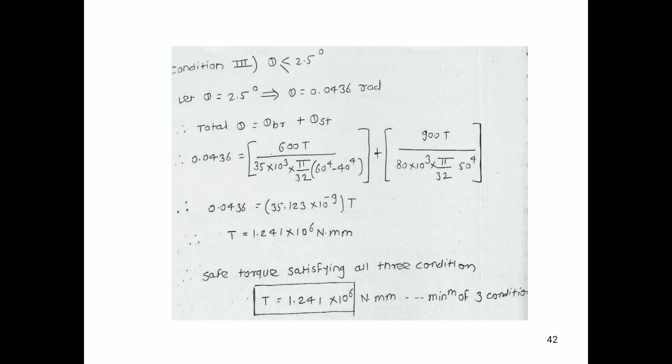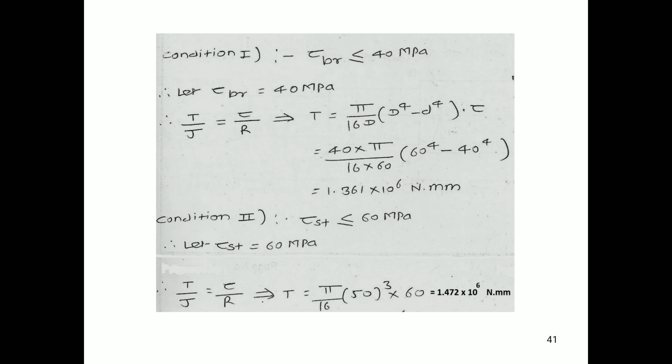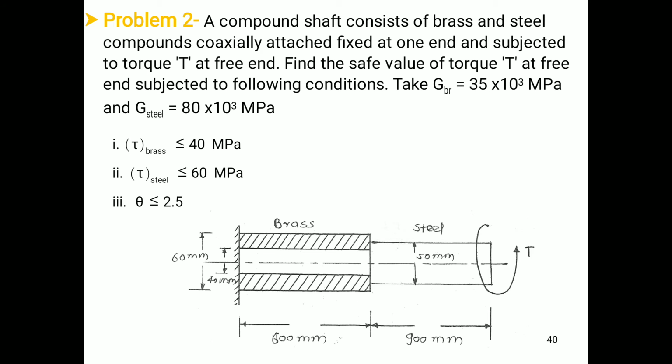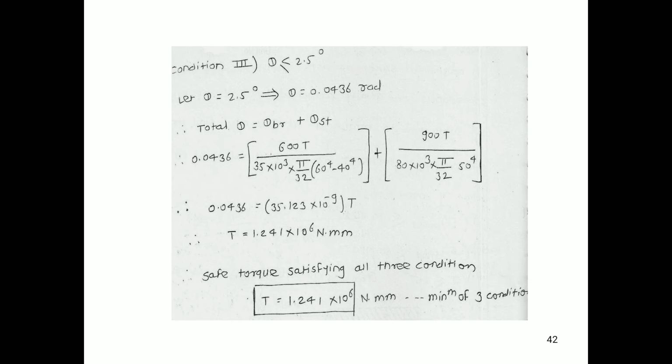So for brass we have T as a constant, and L is 600 mm, the value of G for the brass is 35 into 10 raised to 3, and J is pi by 32 into 60 raised to 4 minus 40 raised to 4. This is the angle of twist of brass, and the angle of twist of steel is given by the same equation. On solving this equation we have the value of T, that is 1.241 into 10 raised to 6 Newton mm.